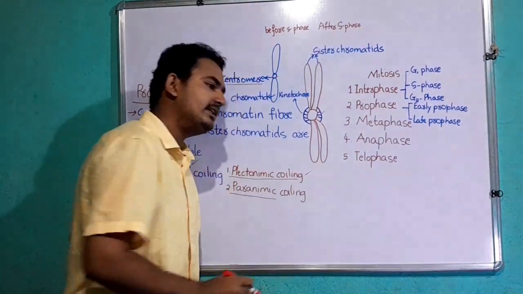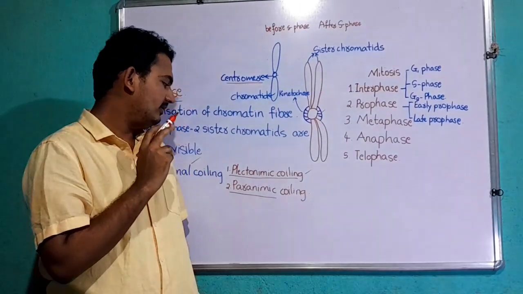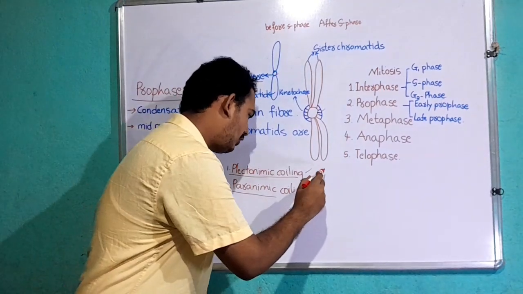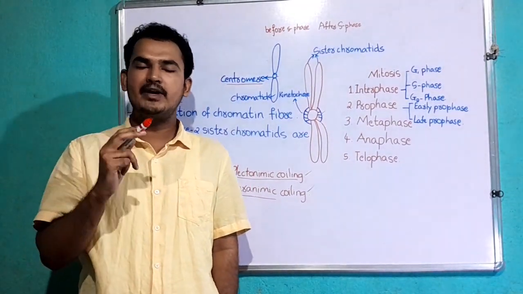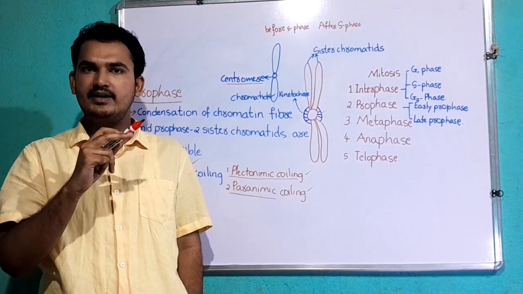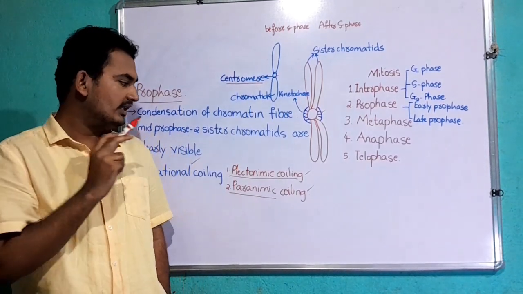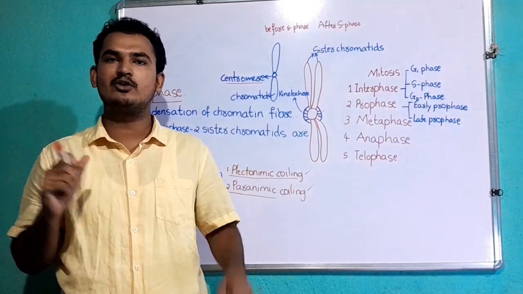Plectonemic coiling is seen during mitotic prophase, but in meiotic prophase, we see paranemic coiling. What is paranemic coiling? Paranemic coiling means one sister chromatid is slightly slipped over another sister chromatid. There is no need of rotation of a chromosome to separate two sister chromatids.